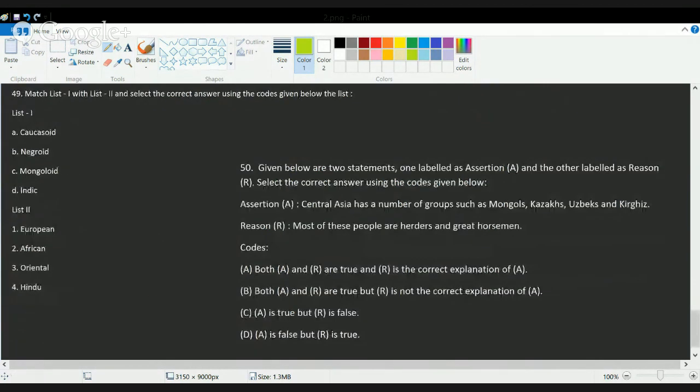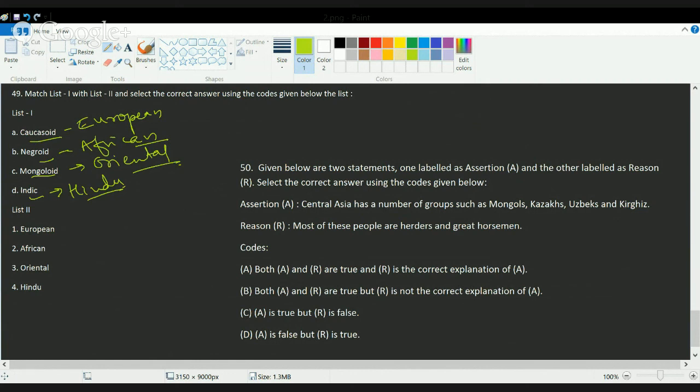The next question you have to match. Caucasoids are considered as Europeans. You have Negroids as Africans. You have the Indic group that is considered as Hindus, and then you have the Mongoloids that are considered as the Oriental population, or Orient on the east side. Orient basically means east. So you have the correct matches given here, a very direct question.